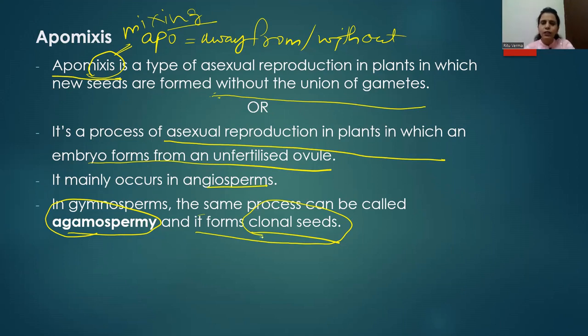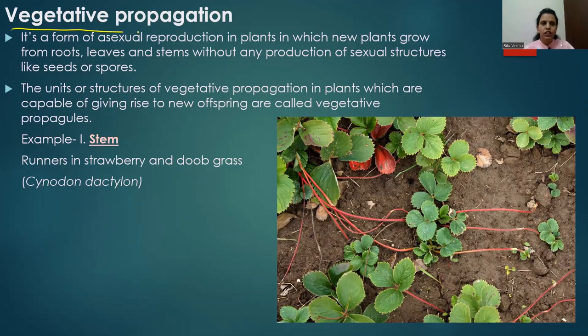Now let's begin with vegetative propagation. The term vegetative means from any vegetative part of the plant. There are three vegetative parts of the plant: root, stem and leaves.